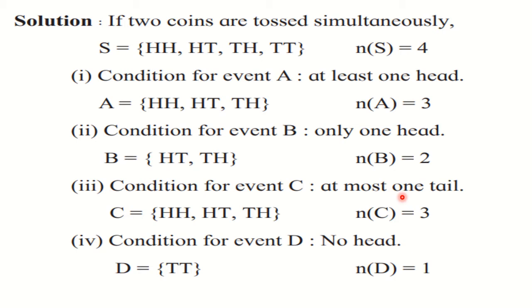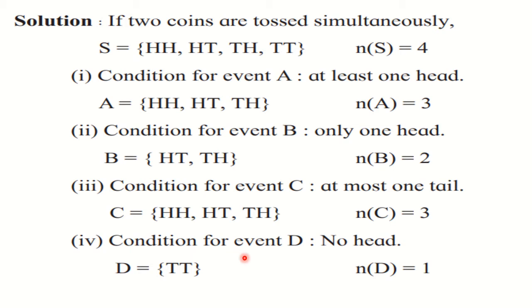That means no tail also will do, and one tail also will do. That is why here three sample points are covered. Two tails are not allowed, so TT will not come. So we have three sample points, HH, HT and TH, and therefore N of C is equal to 3 here.